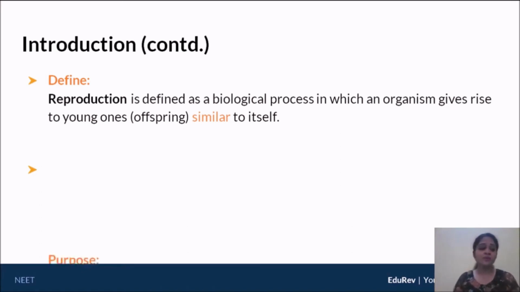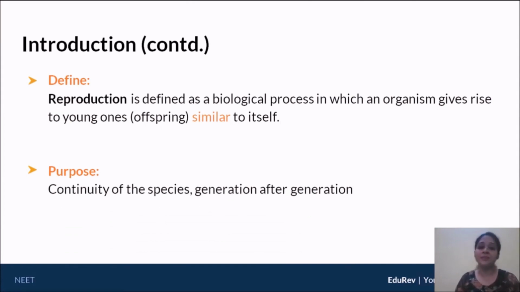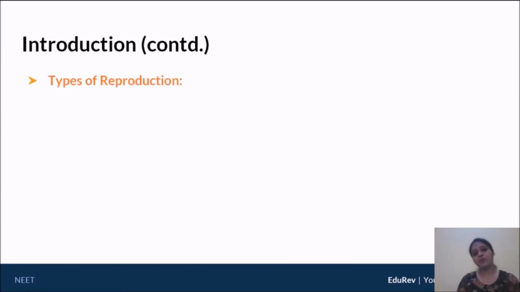Okay, now, what is the purpose of reproduction? You will understand as we go through these chapters that reproduction is intrinsically part of every individual. Okay, it belongs to every individual's lifespan, every individual's biological process. So why is it that reproduction is so intrinsic to our nature? And the answer is very simple. We need to reproduce simply so that our species is able to continue. Okay, so the purpose of reproduction is simply the continuity of your species. Okay, generation after generation.